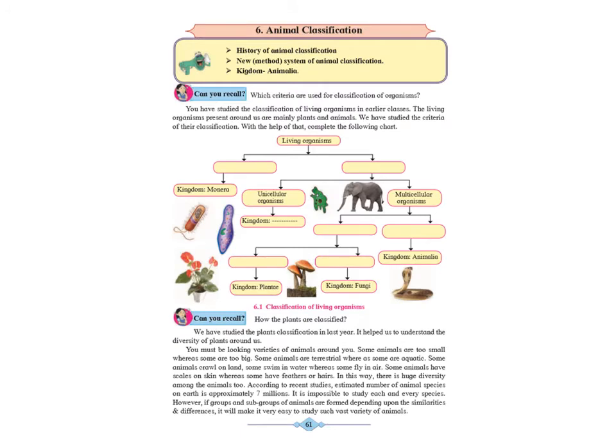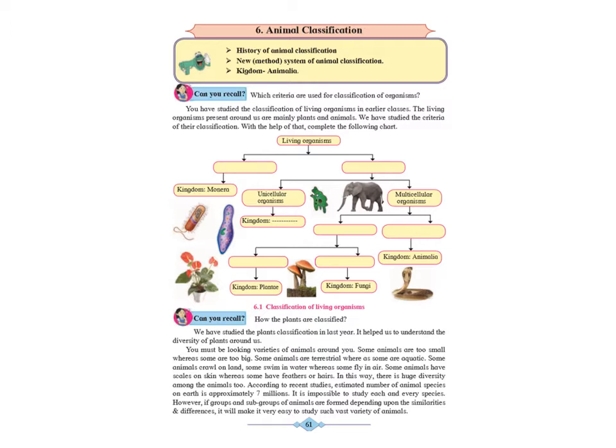Good morning, students. We will be starting with Science 2, Chapter 6, Animal Classification. In Standard 9, we had learned more about plant classification. Here we will be learning about animal classification. In the beginning of the chapter, they have given you a chart which is basically to make you understand or revise what we have learned in the lower class.